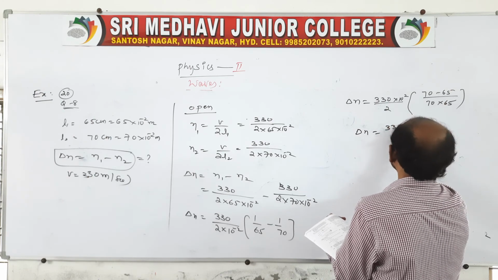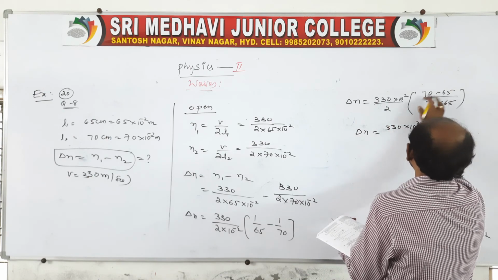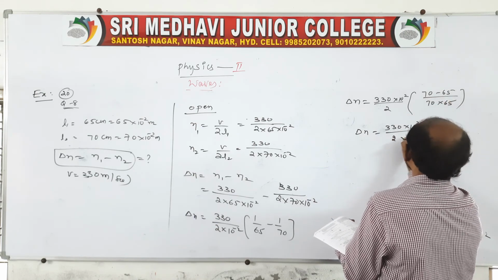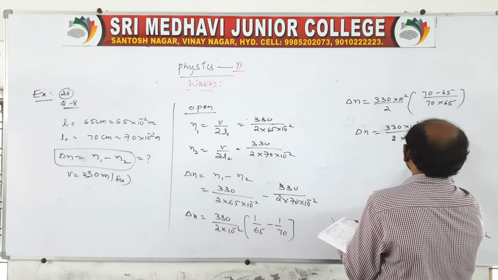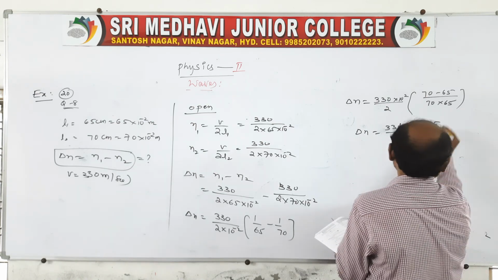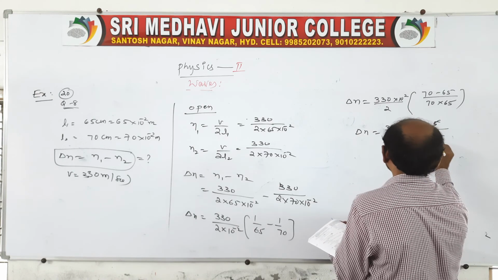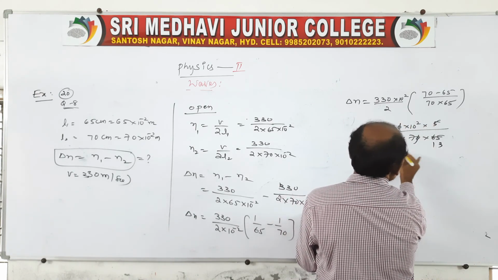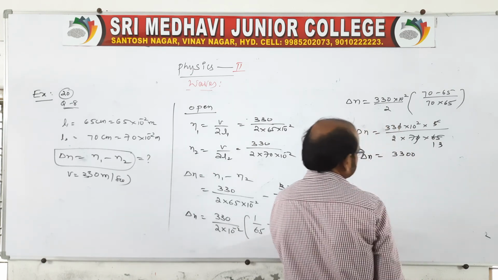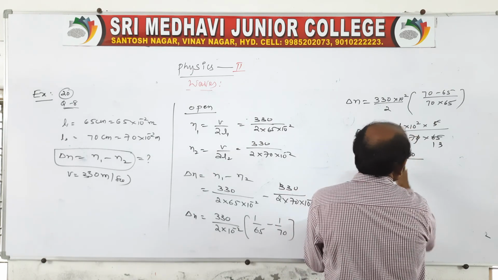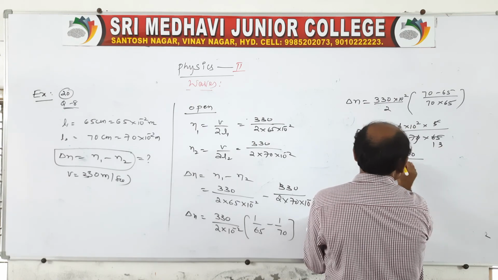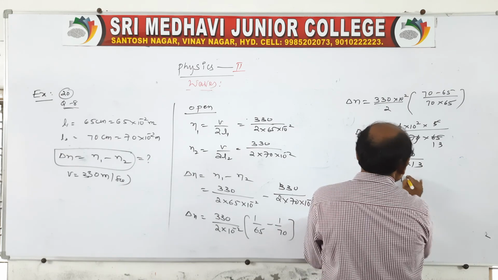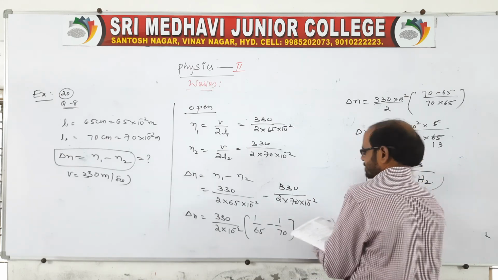Here it is 330 into 10 power 2 into 70 minus 65, so we will get 5 by 2 into 70 into 65. The zero cancels, and here 5 ones, and again 5 ones and 5 threes. So delta N is equal to 3300 by 7 threes are 21, otherwise 14 into 13. You go with the simplification and you will get 18 hertz per second.